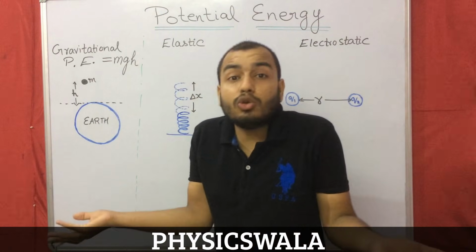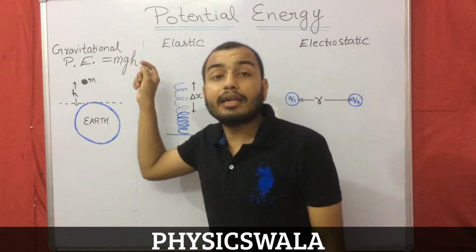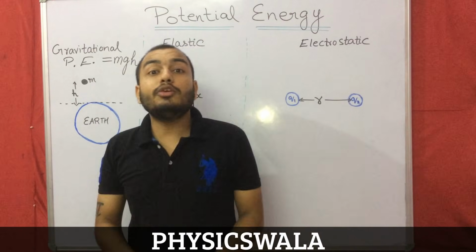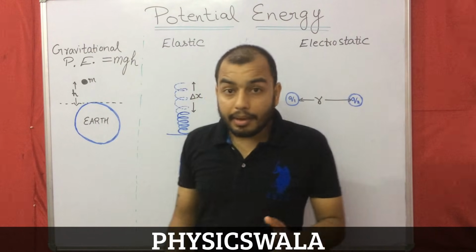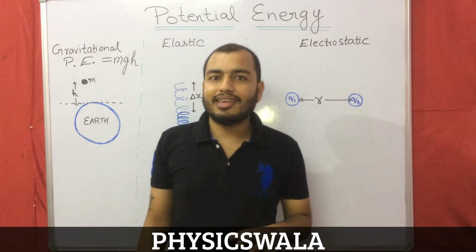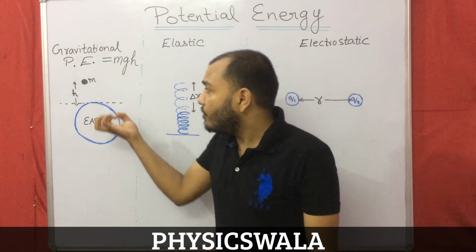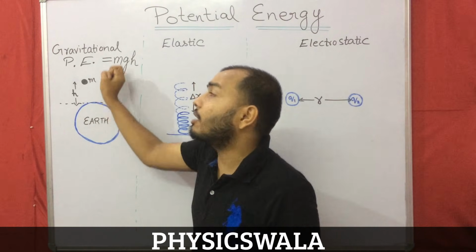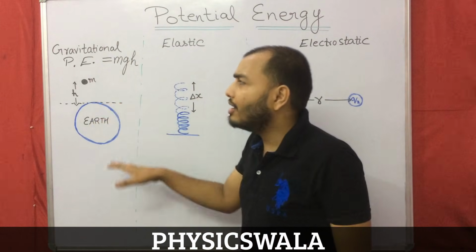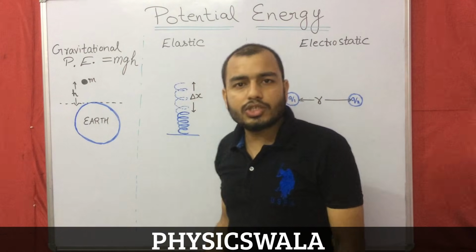Where does this energy go? It goes into the potential energy of that mass. Whatever work I have done has been stored in the form of energy. Why? Because energy can neither be created nor destroyed, it can only be changed from one form to another. So whatever work I have done to pull this mass above Earth's surface has now been stored inside the mass as gravitational potential energy, which has the formula mgh.